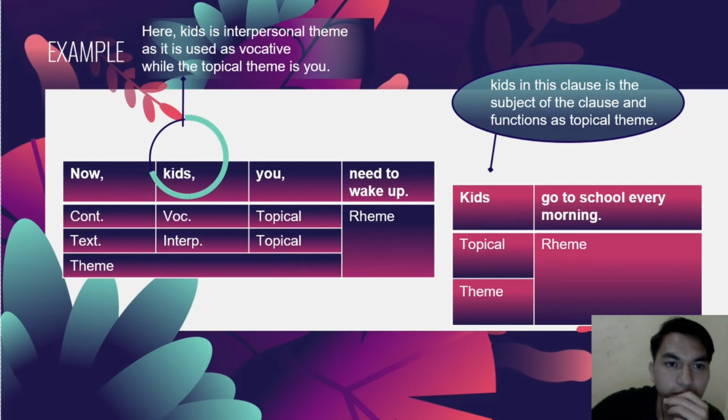Here is the example. Now, kids, you need to wake up. Here the word kids is the interpersonal theme as it is used as a vocative, while the topical theme is you. And the second sentence, kids go to school every morning. The word kids here is the subject of the clause and functions as the topical theme, not as the vocative interpersonal theme.